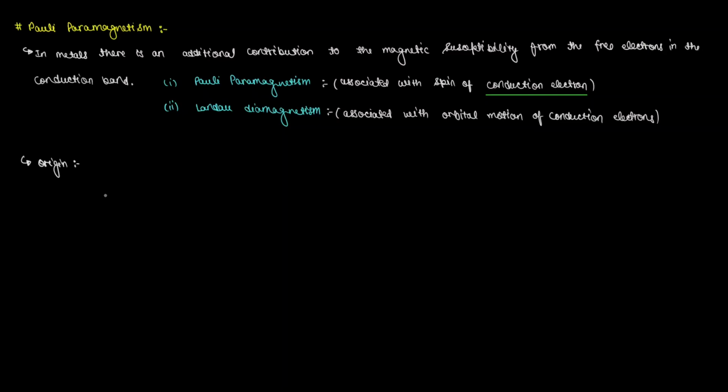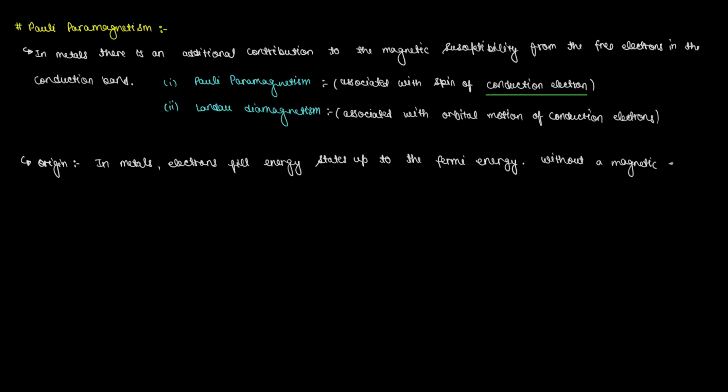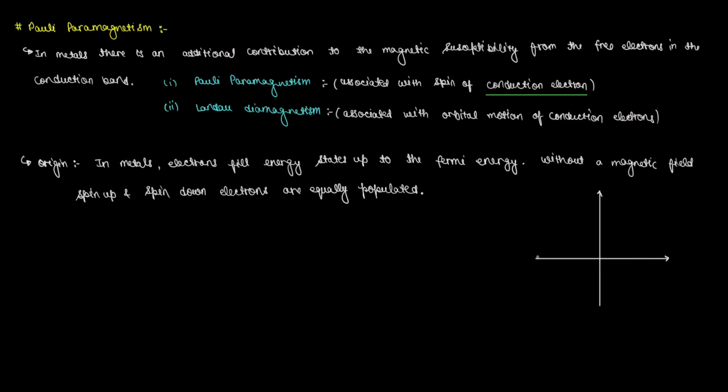Now, the origin of Pauli paramagnetism in metals arises because electrons fill energy states up to the Fermi energy, and without a magnetic field, spin up and spin down electrons are equally populated. So, in the absence of a magnetic field, there is no net magnetization.